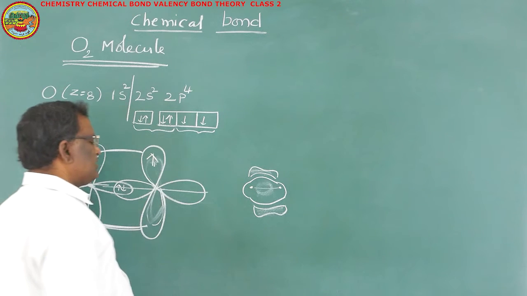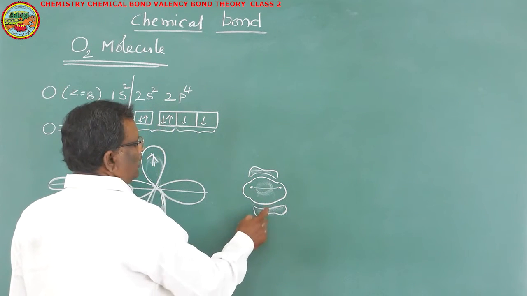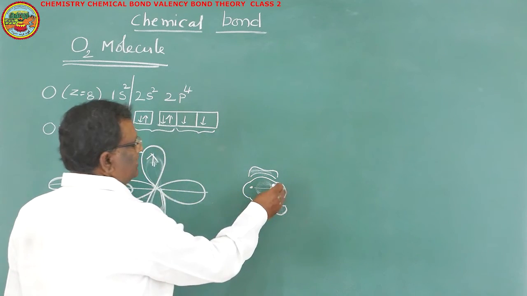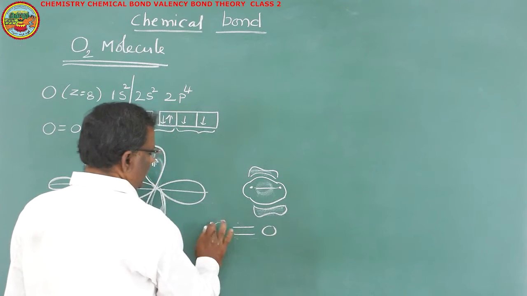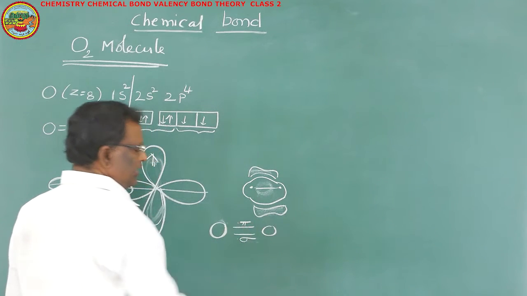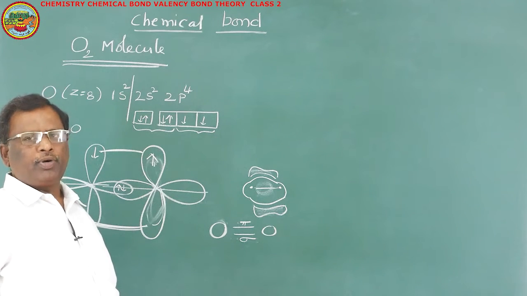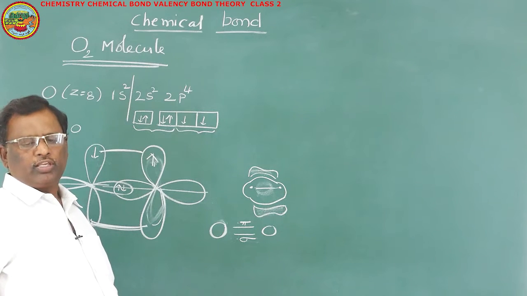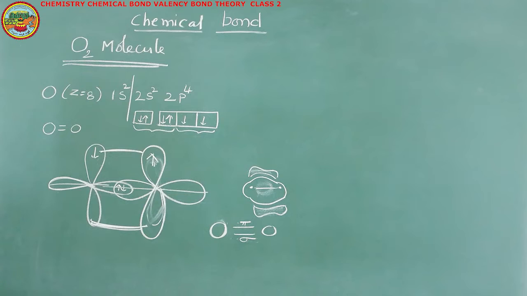So this is known as the double bond in the O2 molecule. These two bands together form one bond. So in between oxygen and oxygen, we have two bonds. One bond is a sigma bond and the other one is a pi bond. This is the way the O2 molecule is formed.